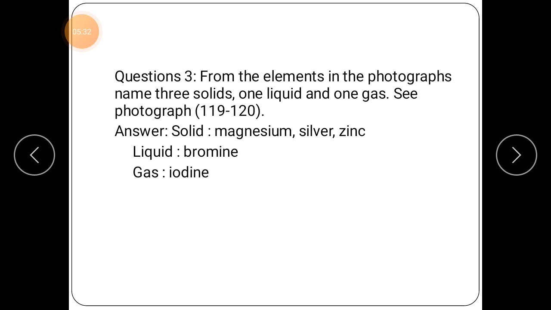Students, just keep in mind that iodine exists in solid and gaseous state. It does not exist in liquid state. It has a purple color.